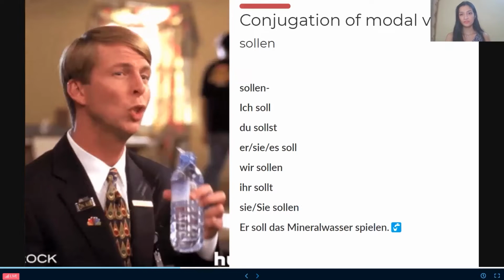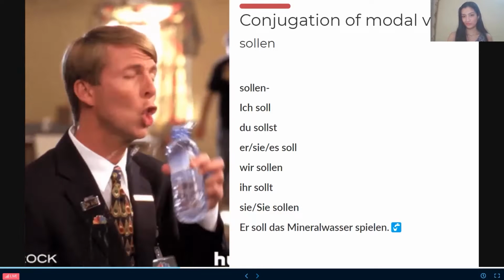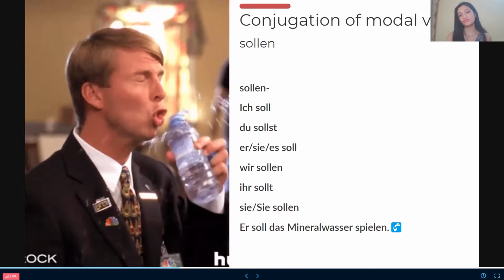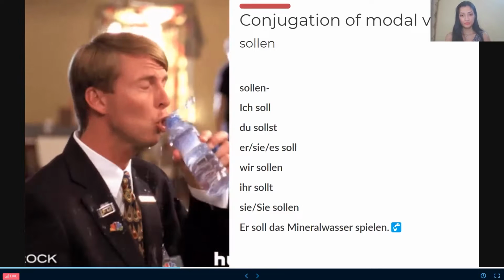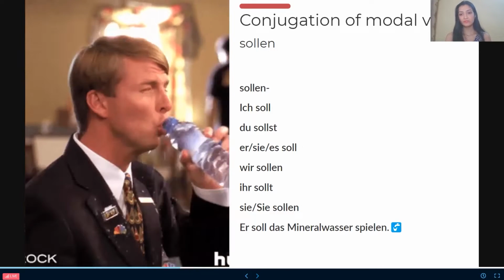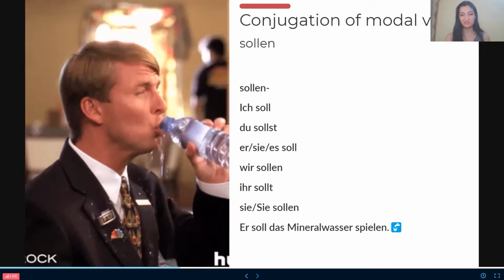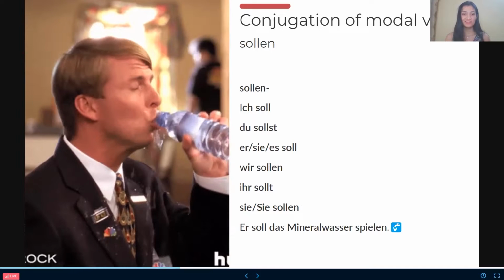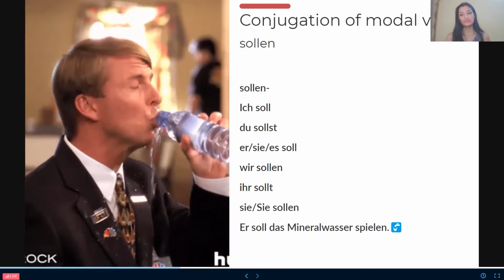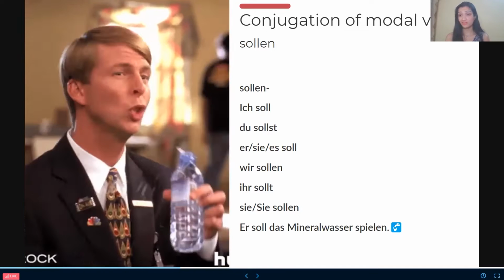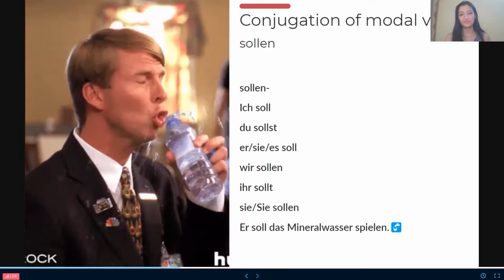In sollen, again, ich soll, du sollst, er soll, wir sollen, ihr sollt, sie sollen. Okay, so people, here, er soll das Mineralwasser trinken. By mistake, ich spielen is there, please do not mind that. Er soll das Mineralwasser trinken. He should drink the mineral water, like he's drinking right now, but not in this manner, please. So with er, the conjugation is soll.